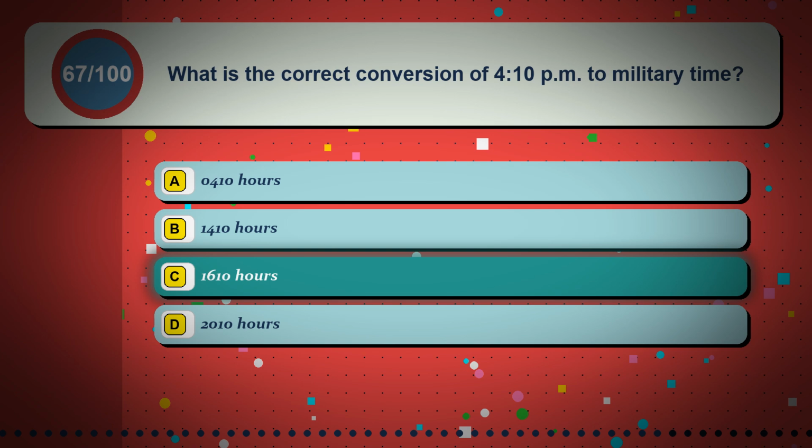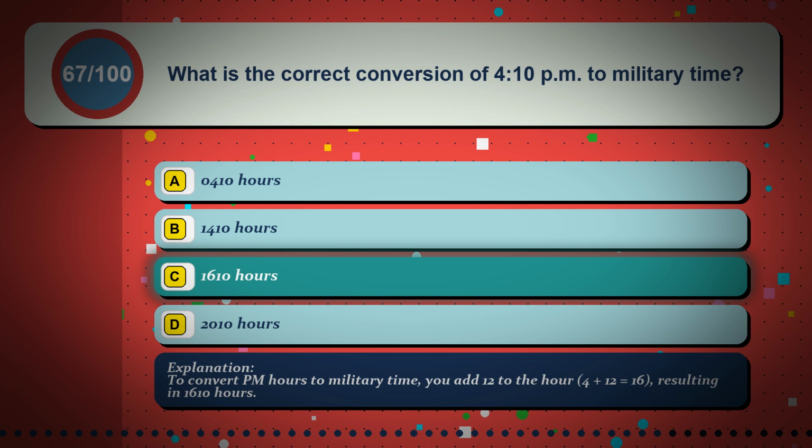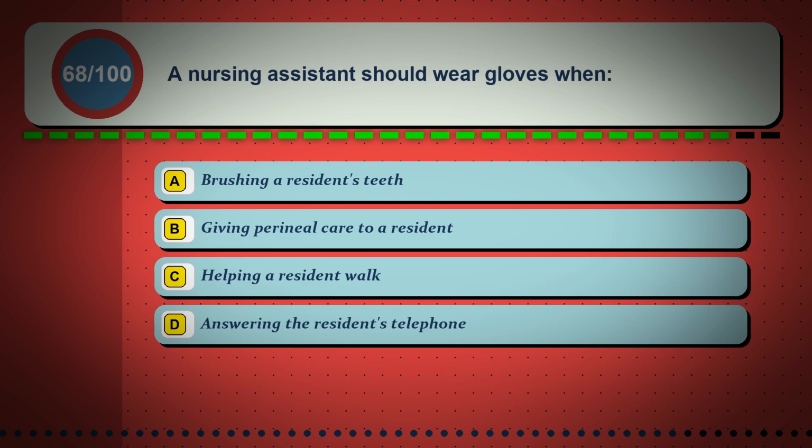The correct answer is option C, 1610 hours. To convert PM hours to military time, you add 12 to the hour. 4 plus 12 equals 16, resulting in 1610 hours. Question 68. A nursing assistant should wear gloves when?